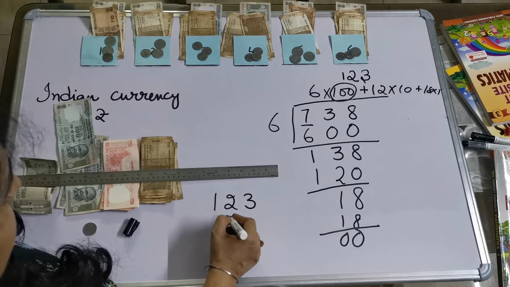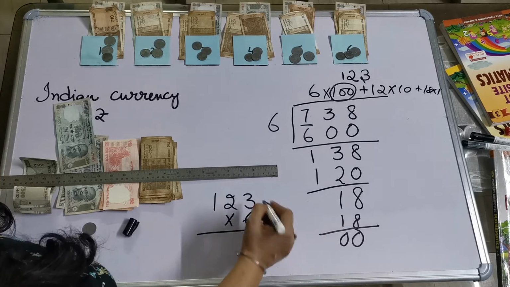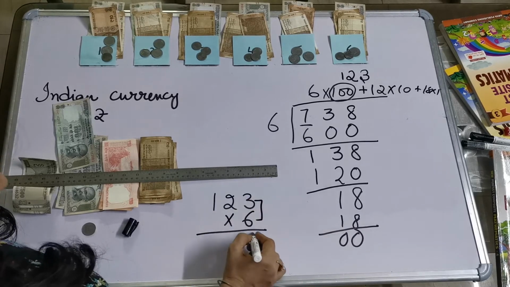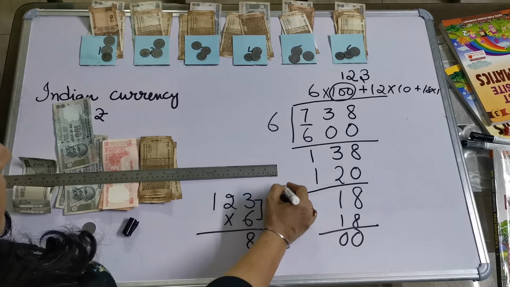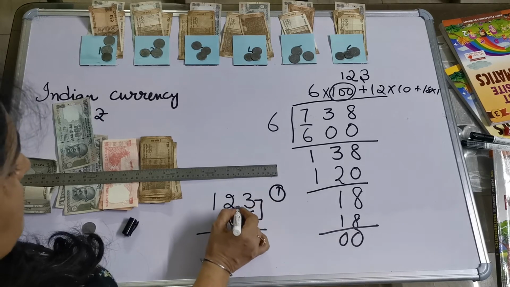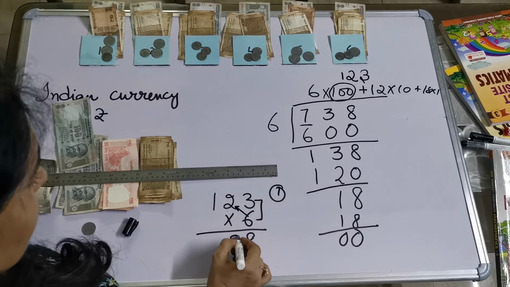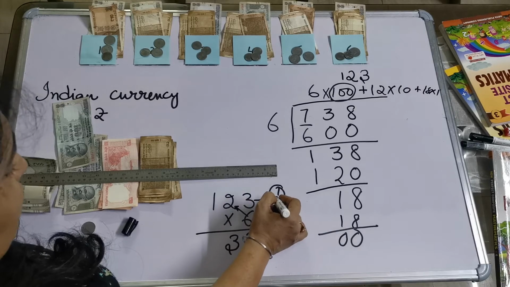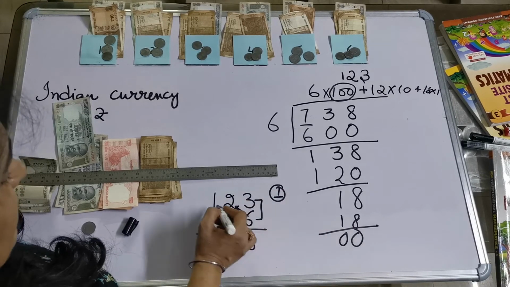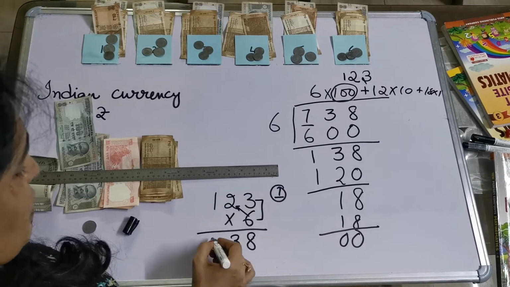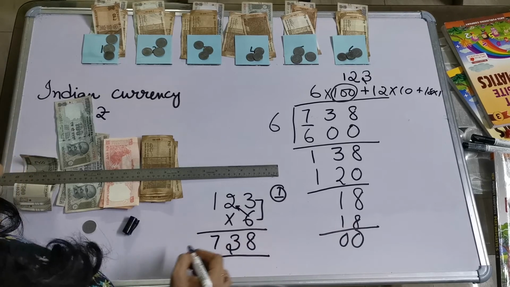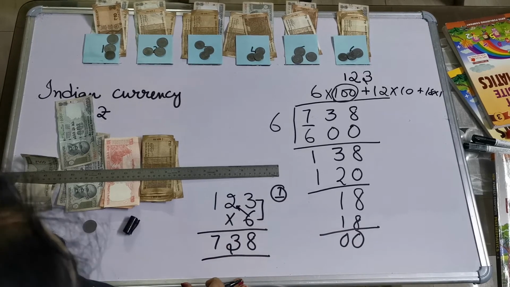123 multiplied by 6. 6 threes are 18, 1 in the mind. Now 6 twos are 12 and 1 more makes 13, and once again 1 in the mind. 6 ones are 6 plus 1 is 7. 738. Our answer is correct.